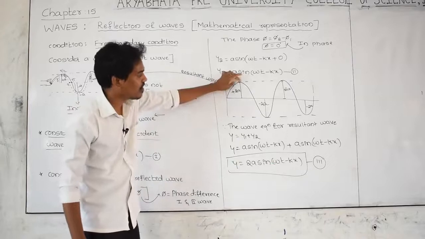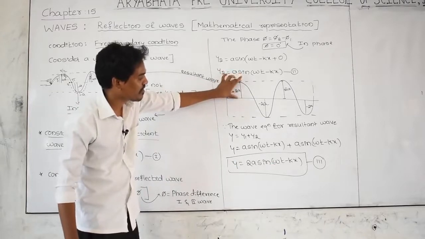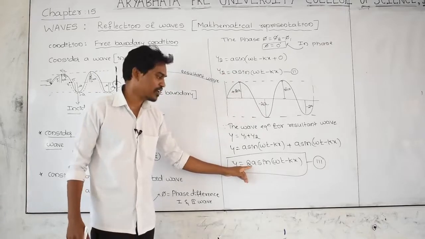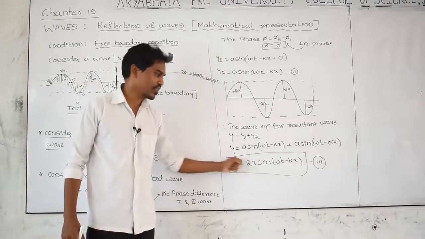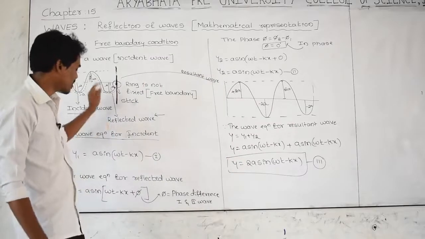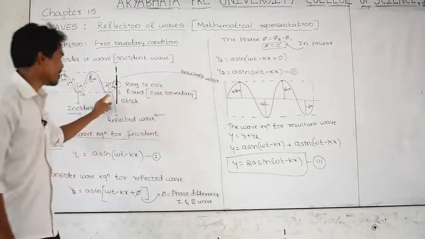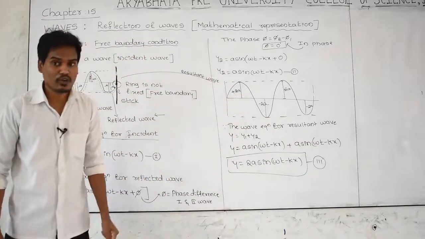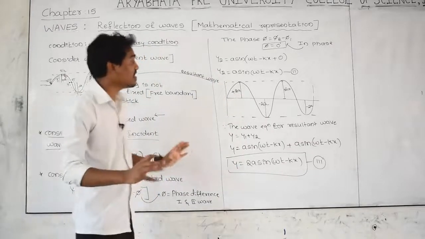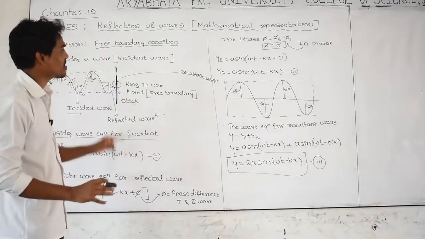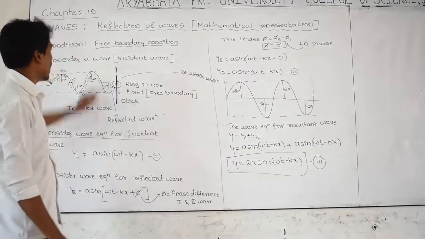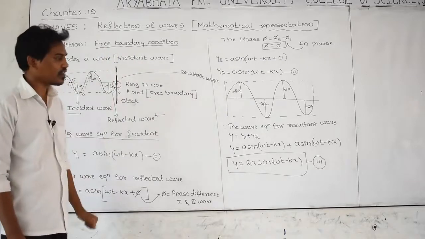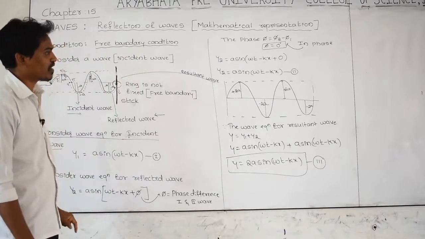As you know very well, the amplitude of the resultant wave is 2a. Yes, in the equation you are getting, the amplitude of the resultant wave is 2a. This is the wave equation for the incident wave, the wave equation for the reflected wave, and this is the wave equation for the resultant wave, and this is the condition for the phase difference equal to 0 degrees. I have considered it as a free boundary condition.